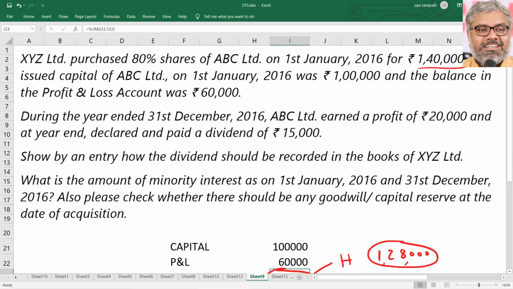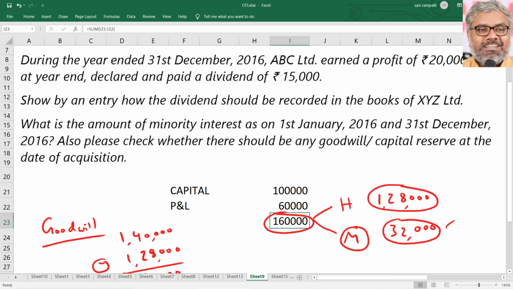But on 1st January 2016, this was the situation. Now what happened? A year has passed by. ABC Limited did its business and has earned a profit of 20,000 rupees, and then declared and paid a dividend of 15,000 rupees.